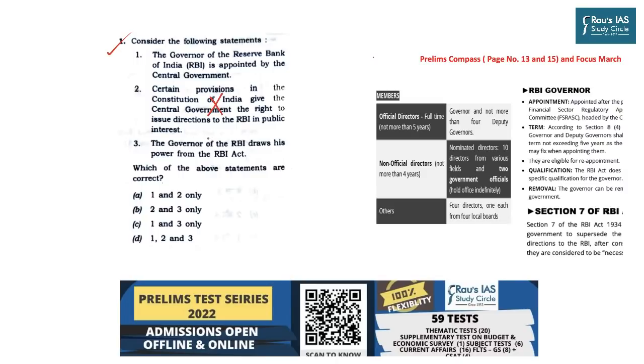Statement 2 is wrong since the government has been empowered to issue directions to the RBI under Section 7 of the RBI Act 1934 and not by the Constitution of India. So if you eliminate the second statement, you can easily eliminate A, B and D, and you are left only with option C. Apart from that, it is expected of you to know that the Governor of the RBI is appointed by the central government and draws his power from the RBI Act.